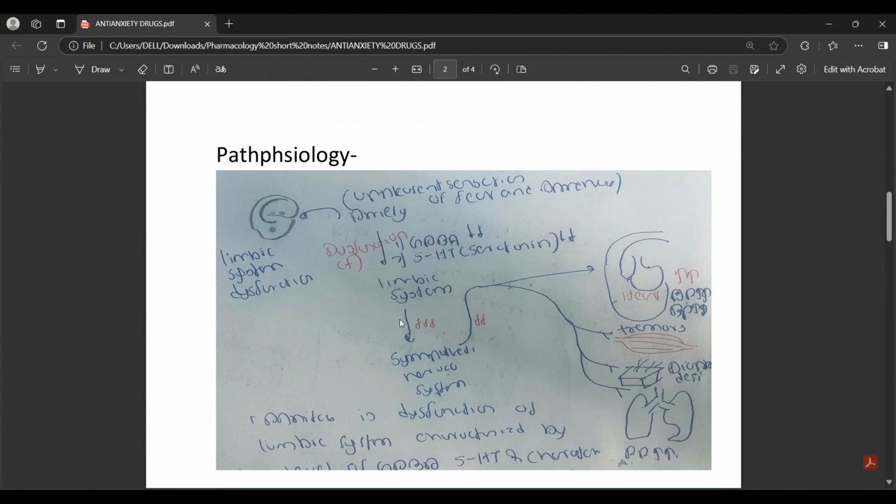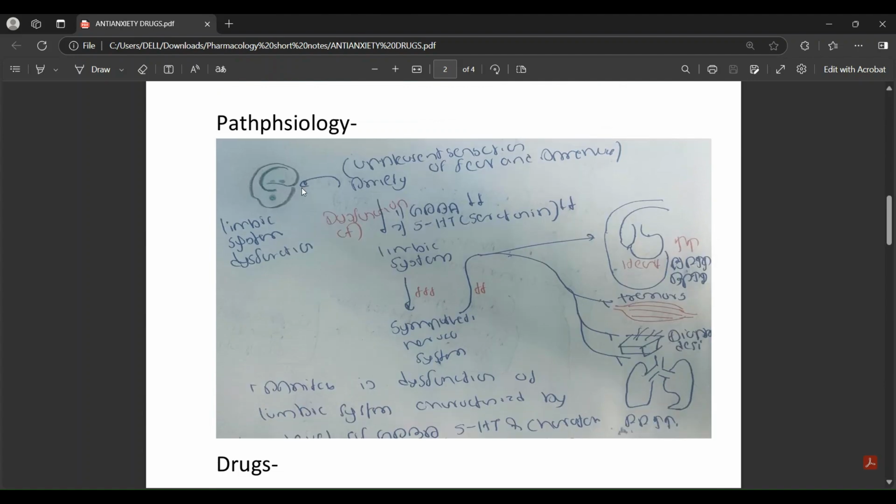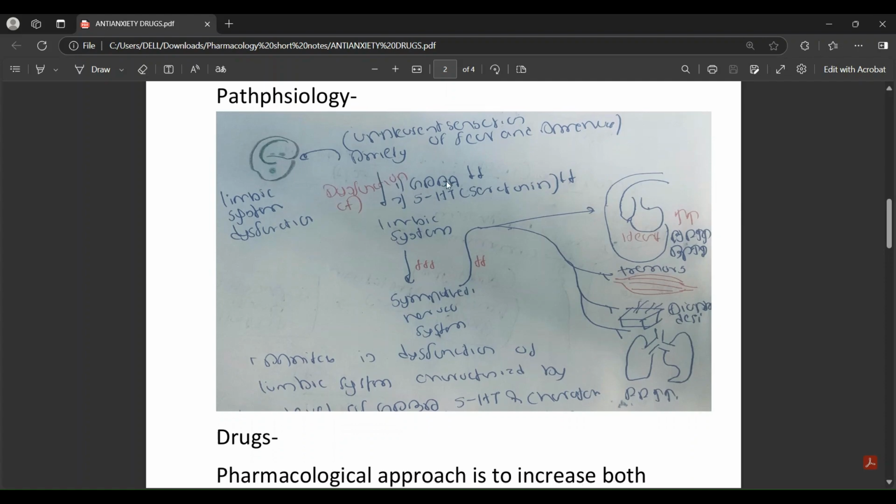In the pathophysiology, in this picture, you could see that this is the limbic system. There is a dysfunction of the limbic system, and in anxiety, you could sense an unpleasant sensation of fear. Due to the dysfunction, GABA is reduced, serotonin is also reduced.